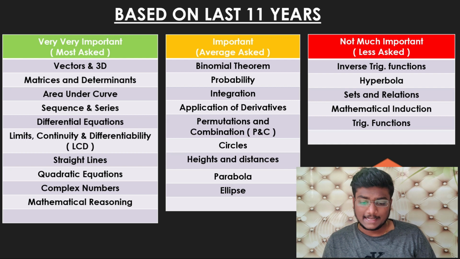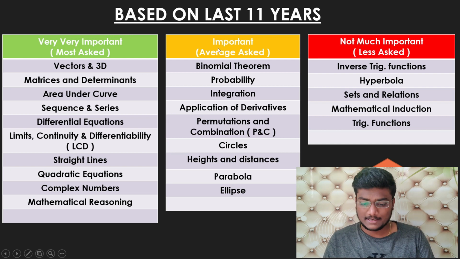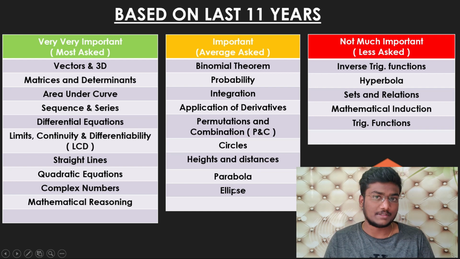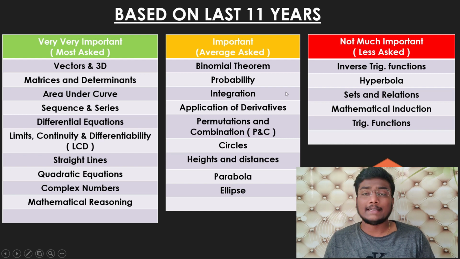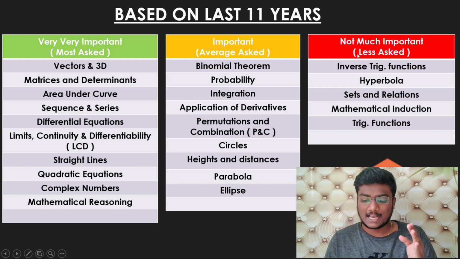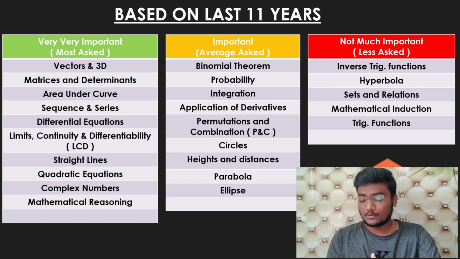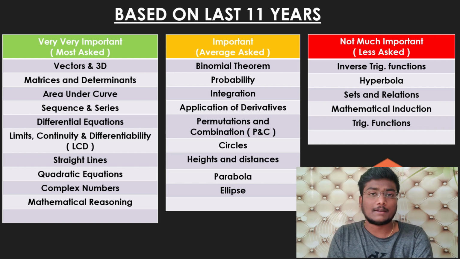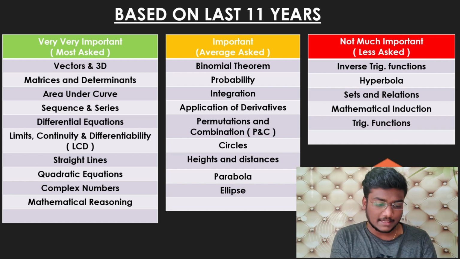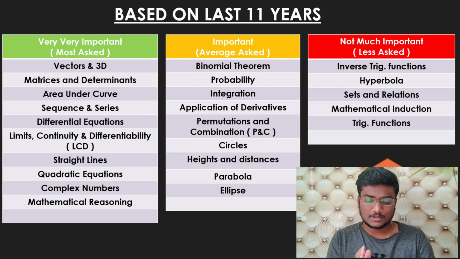So next comes the important or average ask. We can ask them moderately asked questions. So binomial theorem, probability, integration, application of derivatives, permutation and combination, PNC, circles, heights and distances, parabola, ellipse. So and not much important, less asked: inverse trigonometric functions, hyperbola, sets and relations, mathematical induction, trigonometric functions. So we can't expect direct questions from these red zone chapters. So these applications will be there in this green and orange zone chapters.